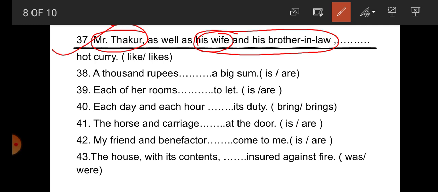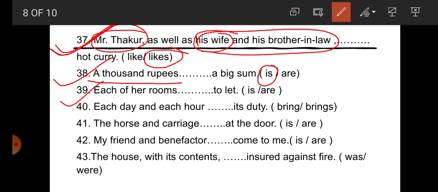So here student, two subjects are joined by as well as. So the verb must be according to the first subject. So what is the first subject? Mr. Thakur. So according to Mr. Thakur, third person singular number, so the verb must be singular. So likes is correct. Number 38. 1,000 rupees dash a big sum. So student, 1,000 rupees is a definite amount. That's why the singular verb is correct.